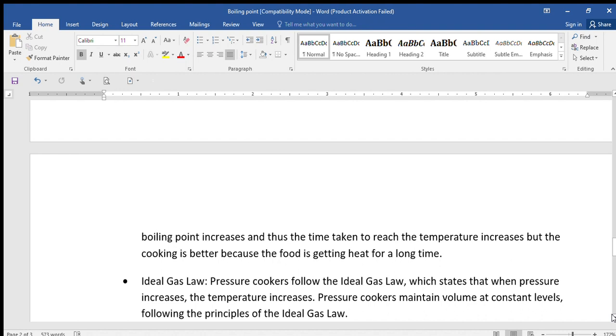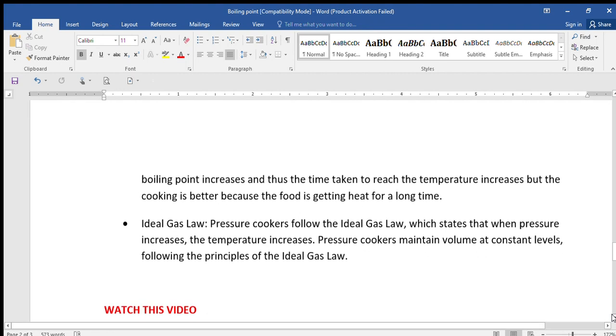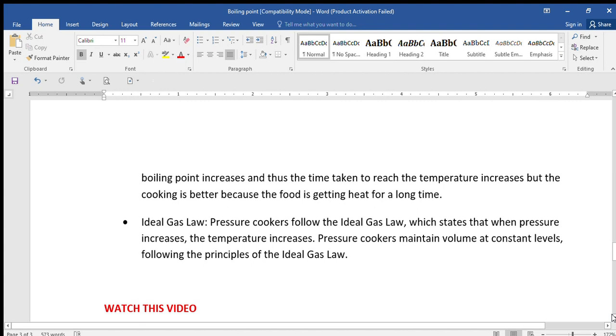And all this that happens within the pressure cooker, as well as outside the pressure cooker, follows the ideal gas law, which states that when pressure increases, temperature increases. But when pressure drops, temperature drops. And all this happens at constant volume.